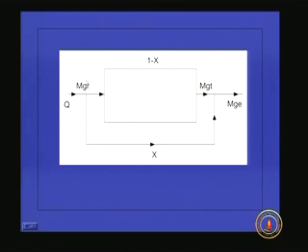So remember again, mgr is the raw water magnesium concentration, mgt the treated water magnesium concentration, mge the mixed water magnesium concentration, X is the bypass fraction, and 1 minus X into Q is the treated quantity.